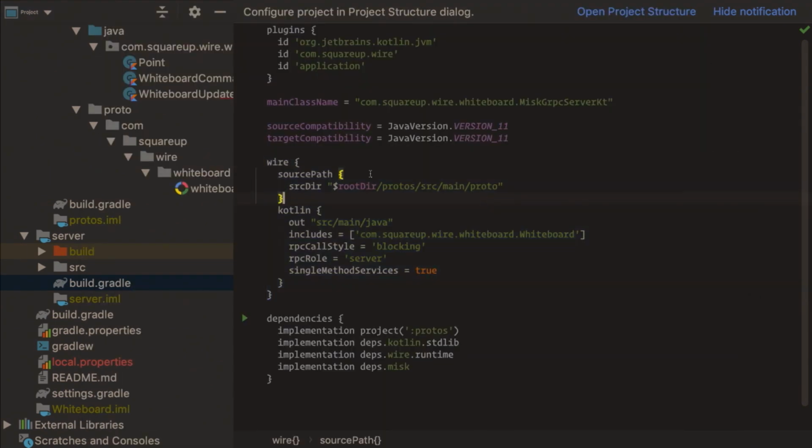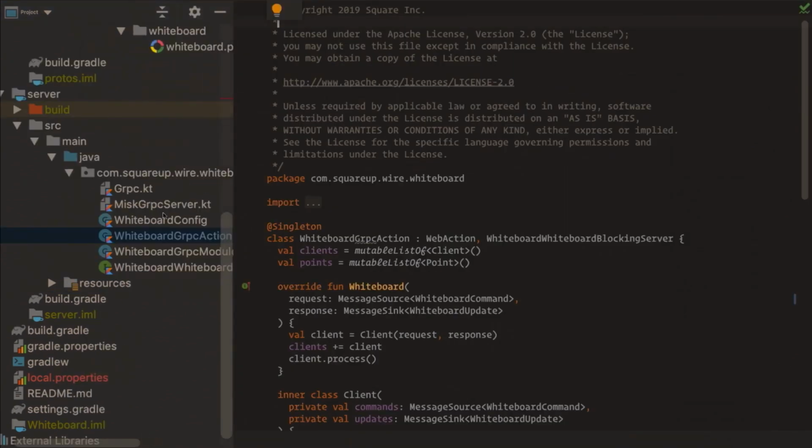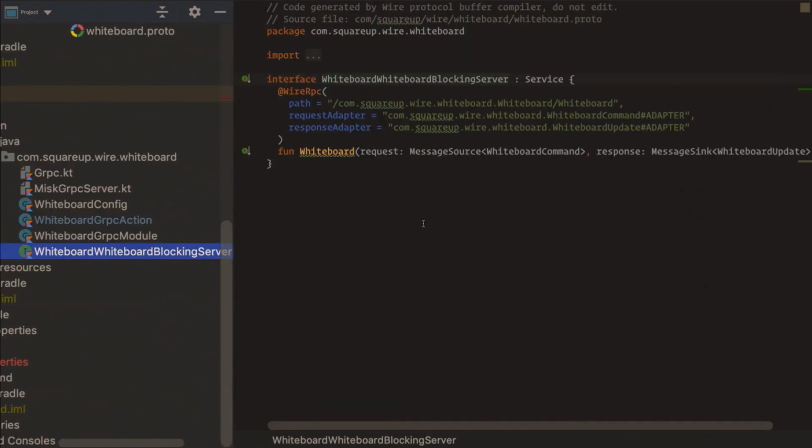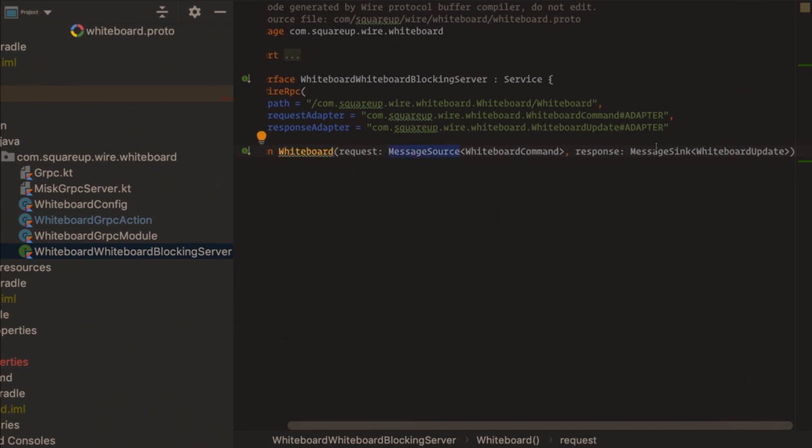The server, same, Wire generates the code in Kotlin. We only care about the RPC, but this time we are not client, we are server, and we want some blocking code. And so this is the generated RPC from the server side, so blocking server. This is the annotation provided by Wire, which isn't really important. And then we have our request. We get passed both a message source and message sink.